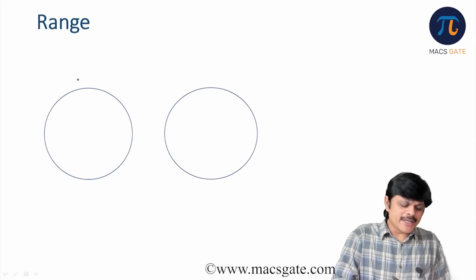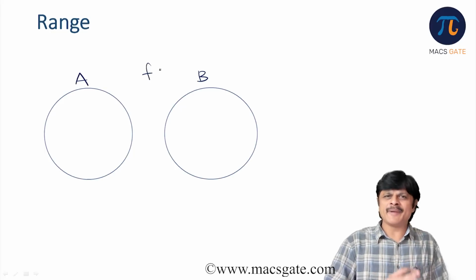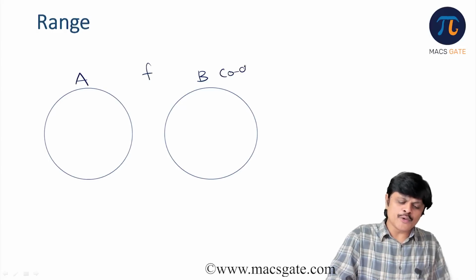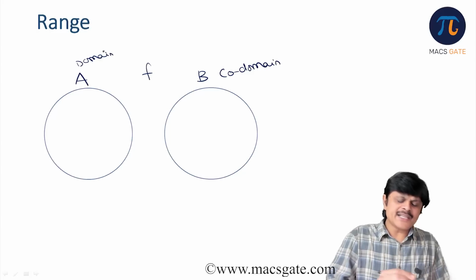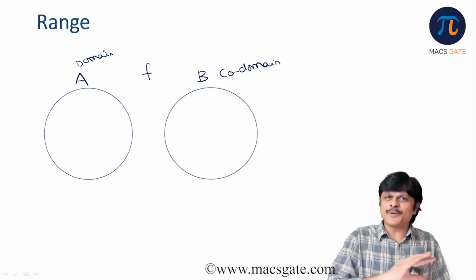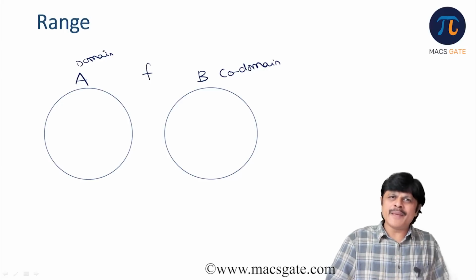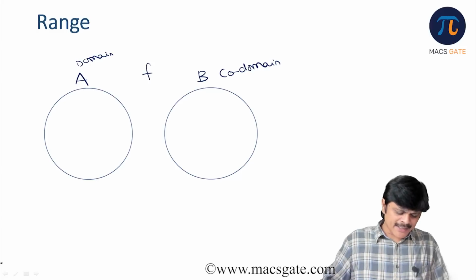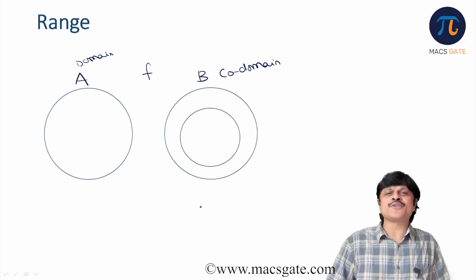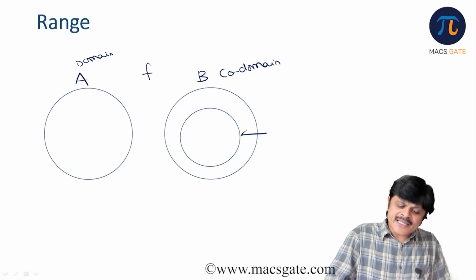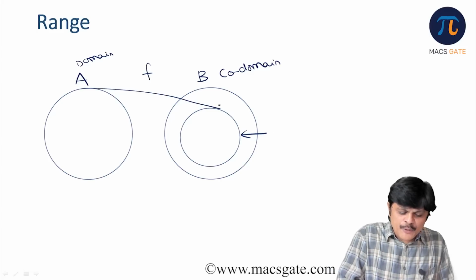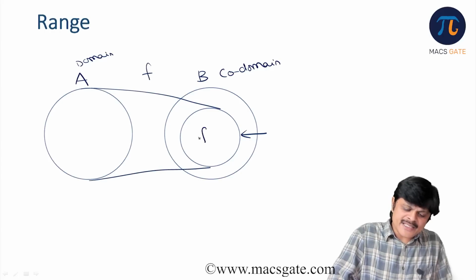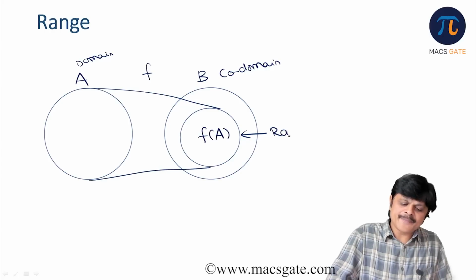Now we need to understand what is range. See, this is set A and this is set B, and this is a rule. f is a mapping from set A to set B. As I told you, A is called domain and B is called codomain. It is not necessary that the entire A is mapped to the entire B. Only part of B may be mapped. So the part to which A is mapped is what is called the range. That is, A is mapped to only this part. This is what is called f(A), which is the range.